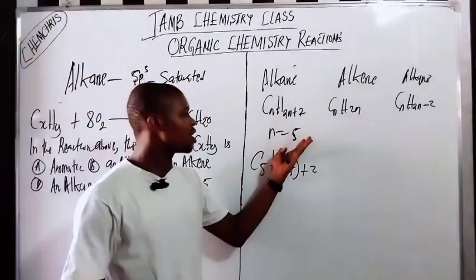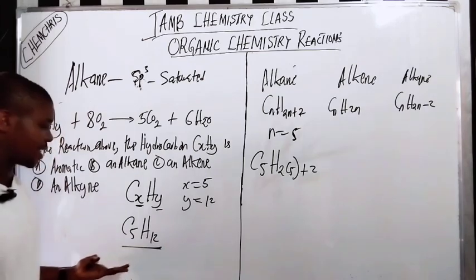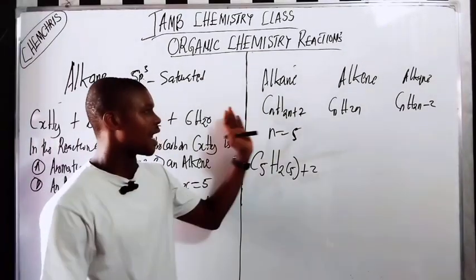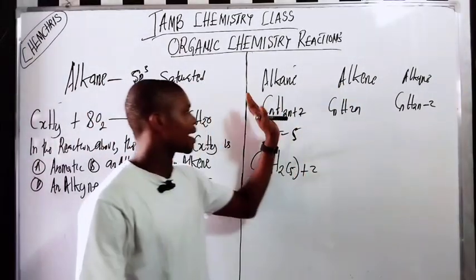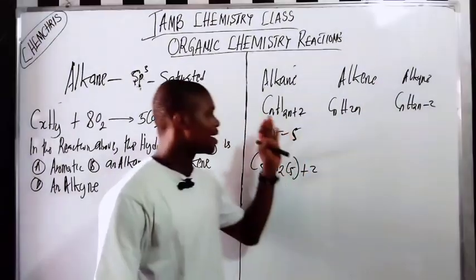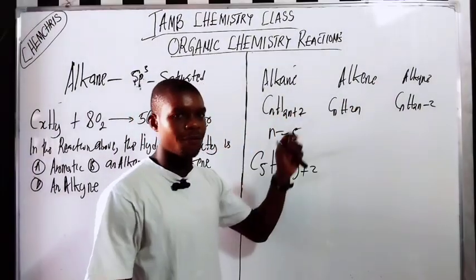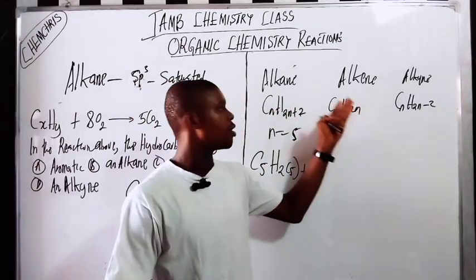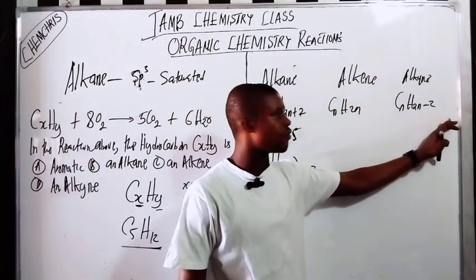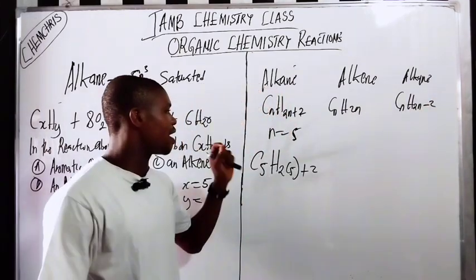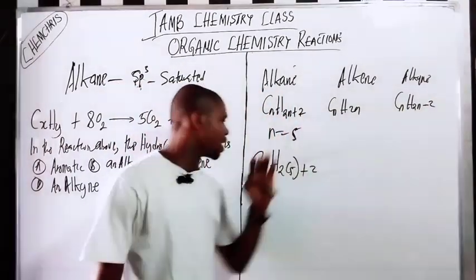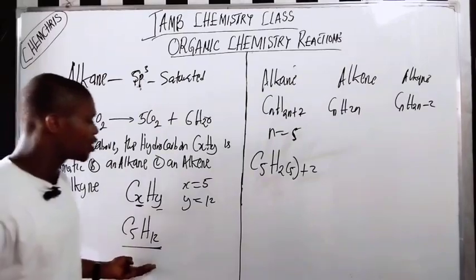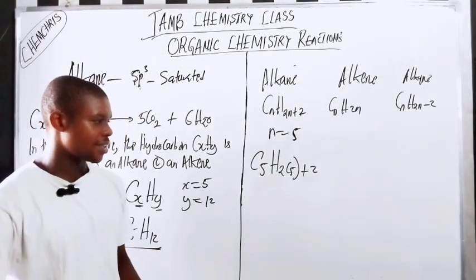The main reason why I'm doing this is that I want to be sure of the class of compound it belongs to: alkane, alkene, or alkyne. These are their general molecular formulas: the general molecular formula of the alkane, of the alkene, and of the alkyne. If I place 5 in each of them, whichever one matches is where it belongs. Just as easy as that.